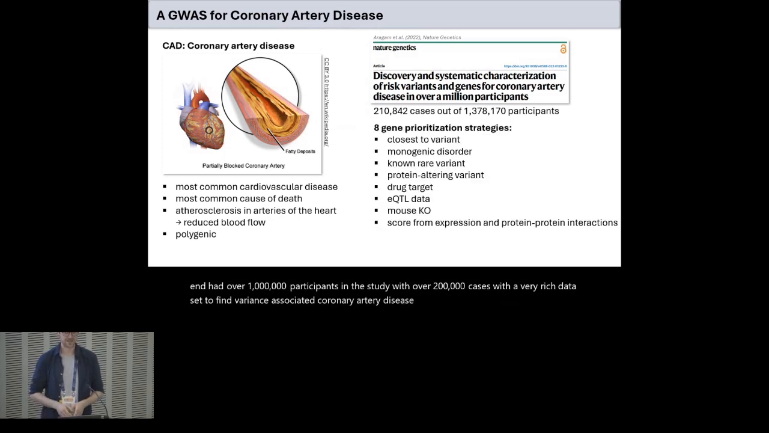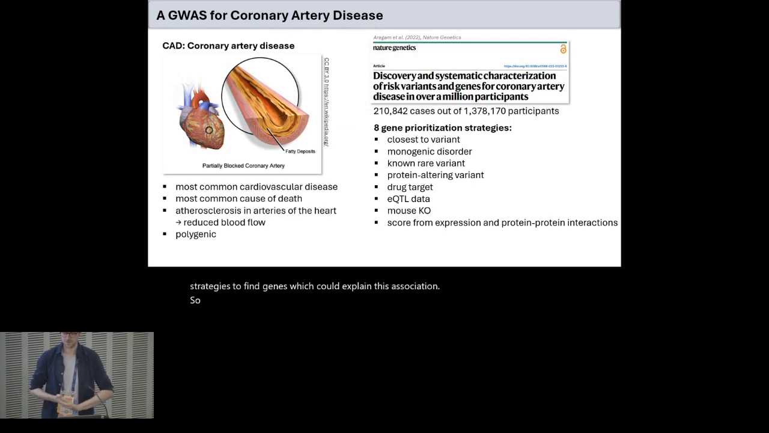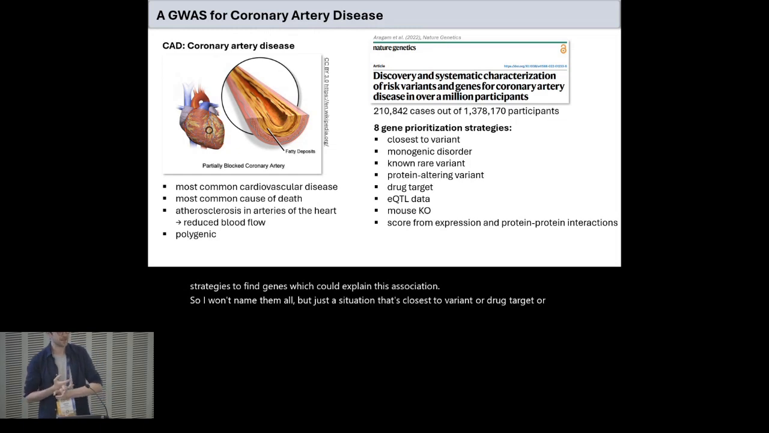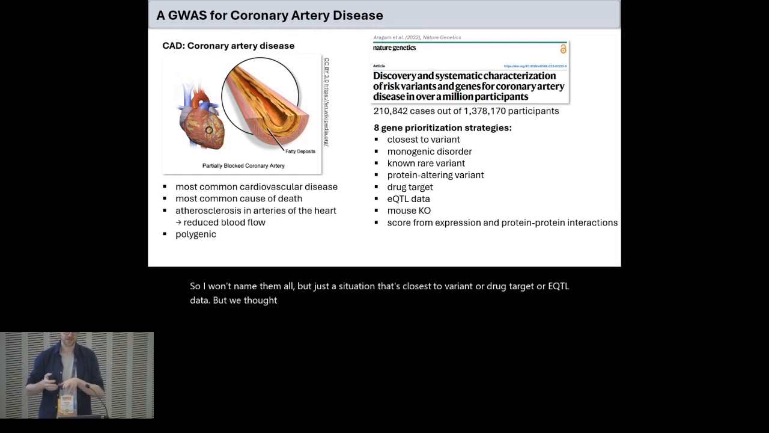They actually already used a lot of different strategies to find genes which could explain this association. I won't name them all, but just as illustration: closest to variant, drug target, or eQTL data. But we thought that there is a certain bias towards protein coding genes, and that maybe it's worth to look a bit more into the non-coding regions. I will come back to this later.